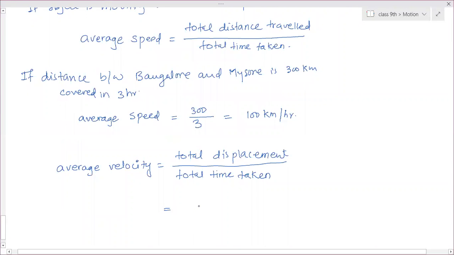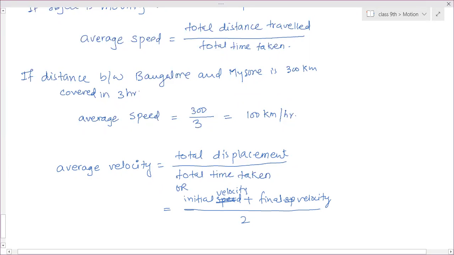And average velocity is also calculated, if we know that the speed has changed only two times, not many times, by taking initial velocity plus final velocity, divided by 2. So these are the two formulas for finding average velocity.